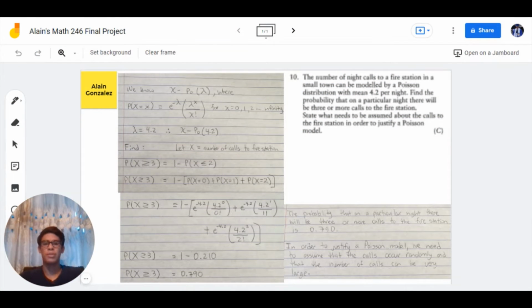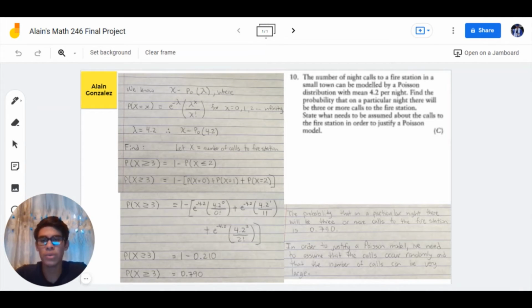Now for my example. The number of night calls to a fire station in a small town can be modeled by a Poisson distribution with mean 4.2 per night. Find the probability that on a particular night there will be 3 or more calls to the fire station. State what needs to be assumed about the calls to the fire station in order to justify a Poisson model.